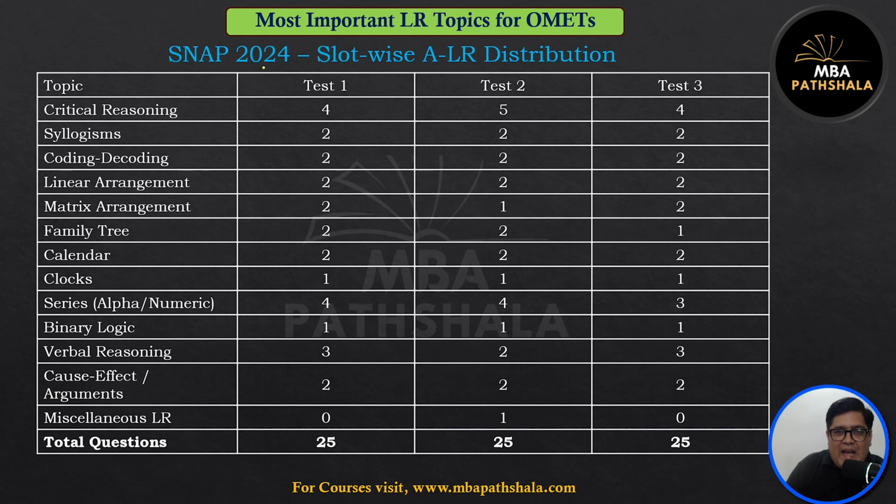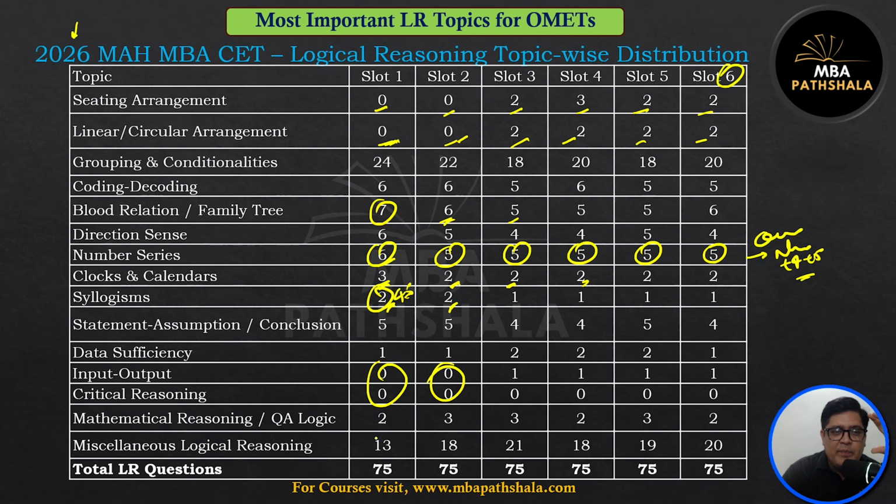So this is Snap. Now Snap test is a 25 question test. In total questions are 60, but in logical reasoning there are 25 questions. Snap in the last 2 years has been slightly on the easier side as compared to CET. Furthermore, in CET the questions on statement, assumption, assertion, strengthening, weakening were missing this year's CET.